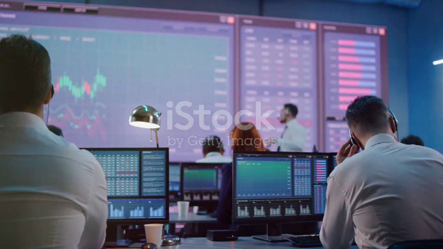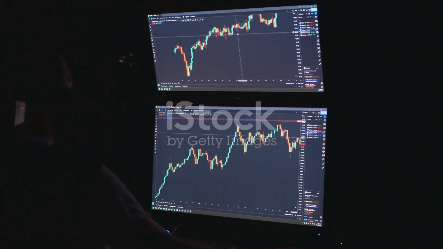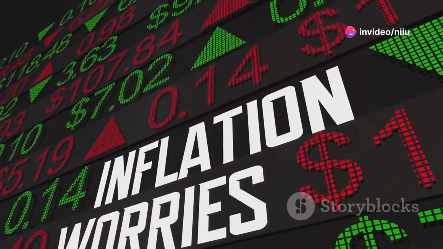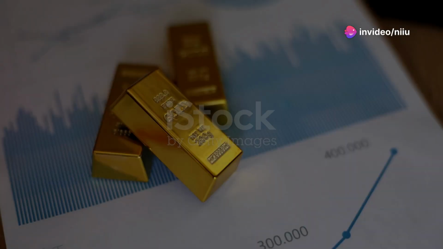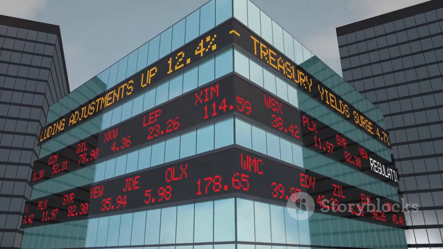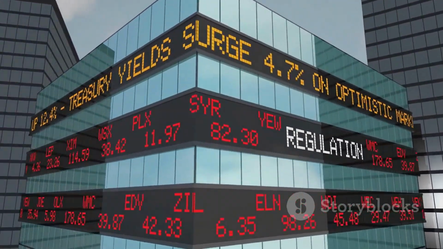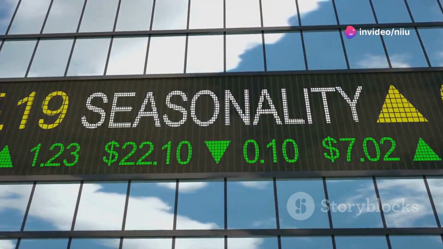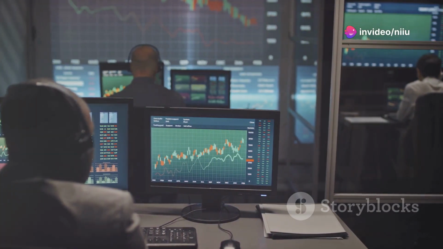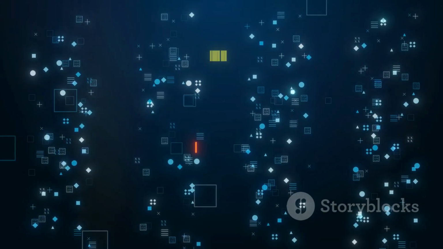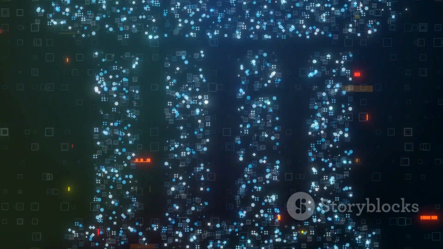There's a lot going on in terms of market sentiment. Let's break down some bullish and bearish themes. On the bullish side, rising inflation expectations, fear of stagflation, and potential economic slowdowns could all drive gold prices up. On the bearish side, however, the strong dollar, rising bond yields, and upcoming seasonal weaknesses might keep pressure on gold prices. Many analysts believe that while we're seeing these bearish pressures now, there's still a long-term case for gold, especially as central banks around the world continue to struggle with inflation and potential recessions.